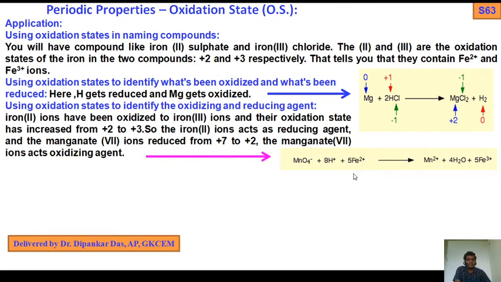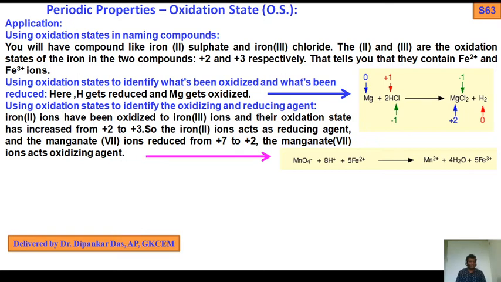So MnO4- acts as an oxidizing agent by changing from +7 to +2 oxidation state. In this case Fe2+, the oxidation state increases, that is oxidation, so it acts as a reducing agent. And MnO4- goes from +7 to +2, reduction, so MnO4- acts as an oxidizing agent.